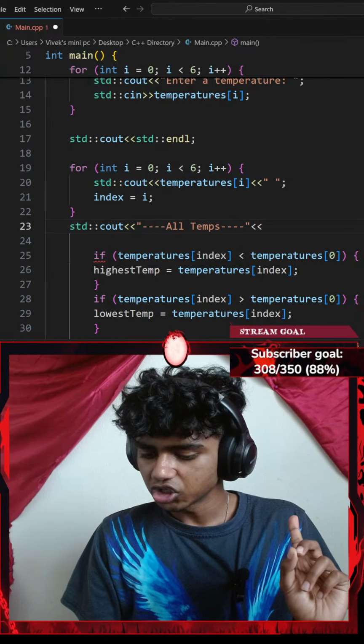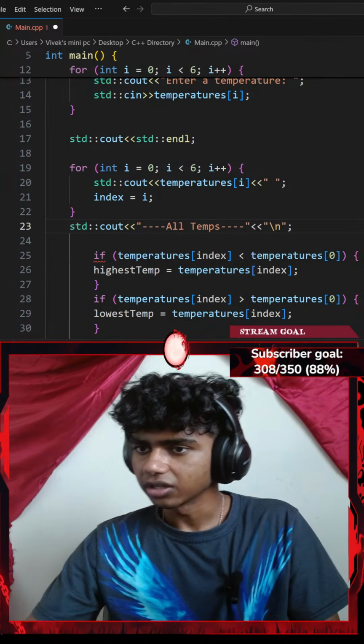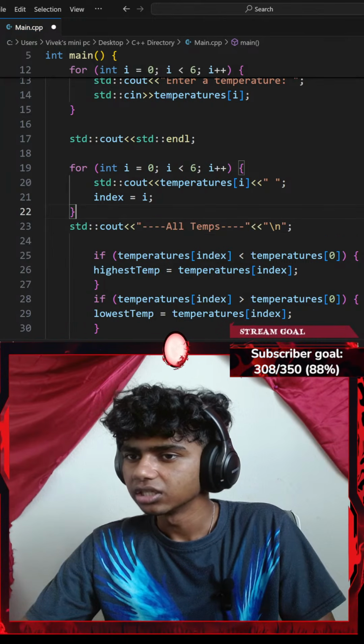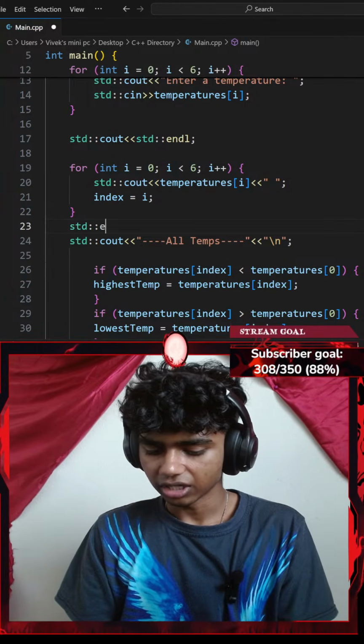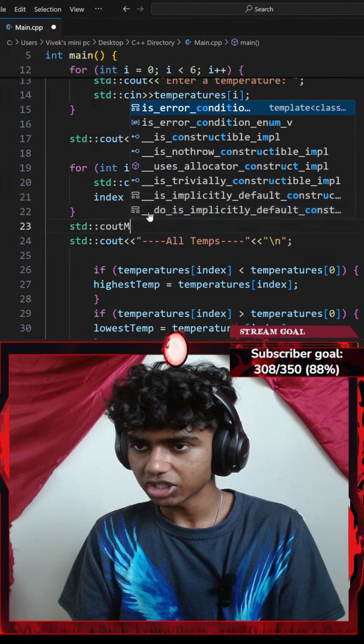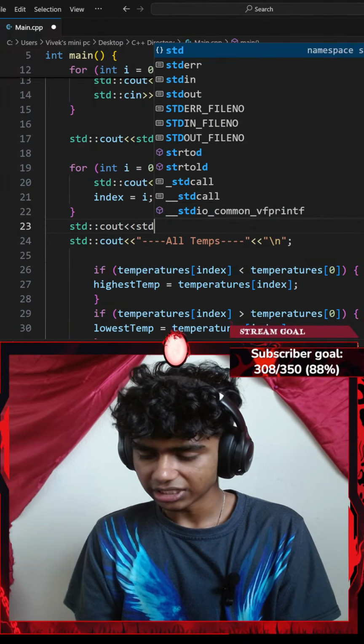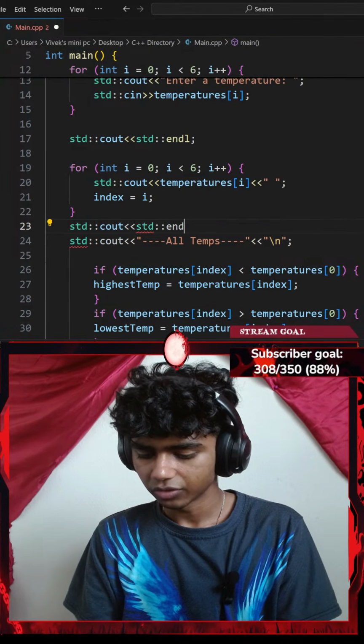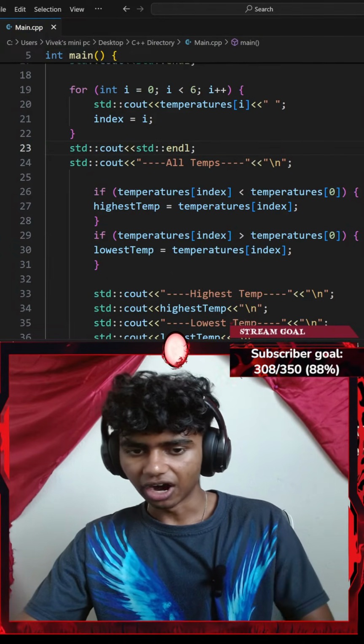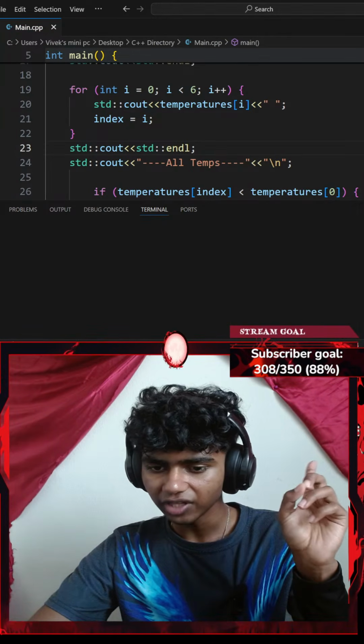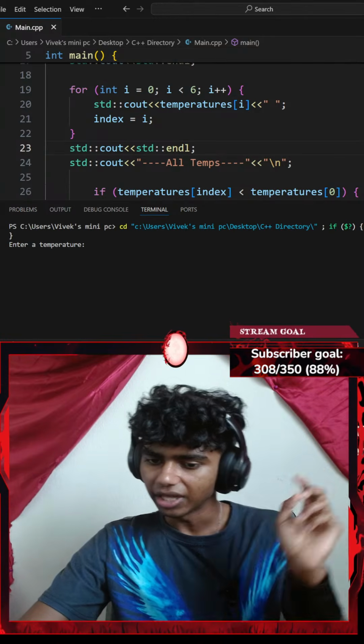With another insertion operator of a new line. And then let me go ahead and add a standard console output with another insertion operator of a standard end line with a semicolon. If I hit Ctrl S to save the code and run the command,